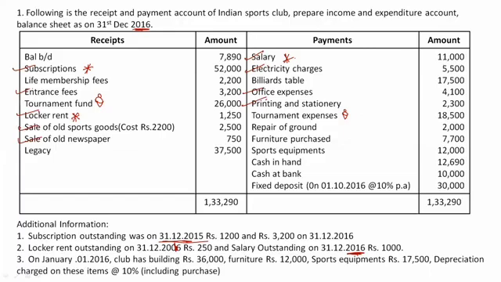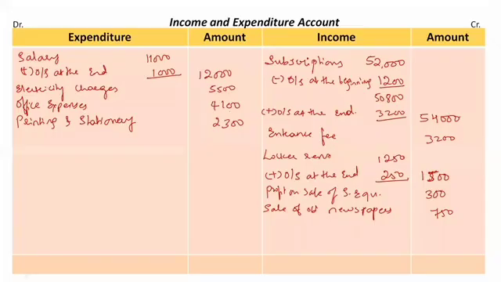Then we have repair of ground. Now, repairs occur regularly. We need to maintain and repair our grounds. So it's my revenue expense, 2,000 rupees.